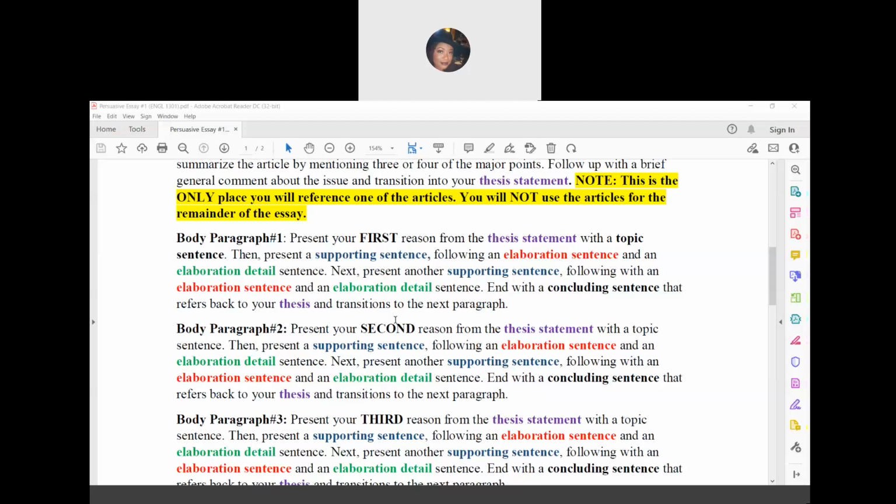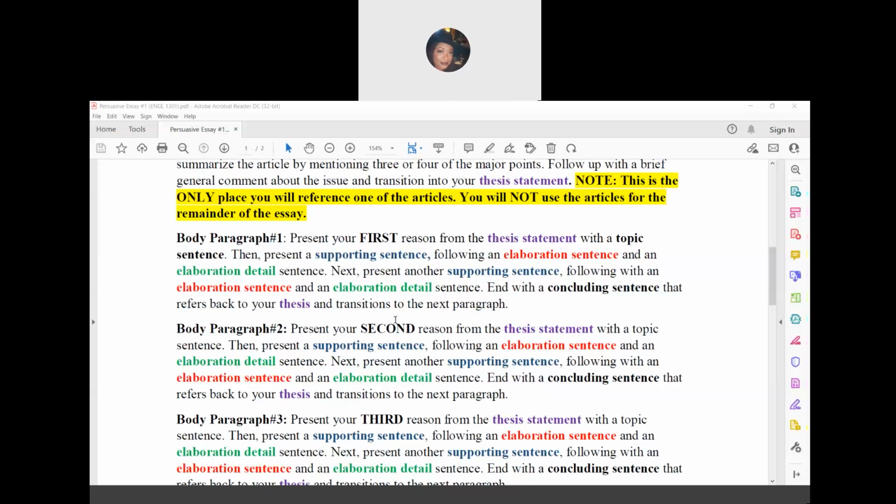So you will present your first reason from the thesis statement with a topic sentence. Then present a supporting sentence, following with an elaboration sentence and an elaboration detail sentence. Next, present another supporting sentence, following with an elaboration sentence and an elaboration detail sentence. End with the concluding sentence that refers back to your thesis statement and transitions to the next paragraph.